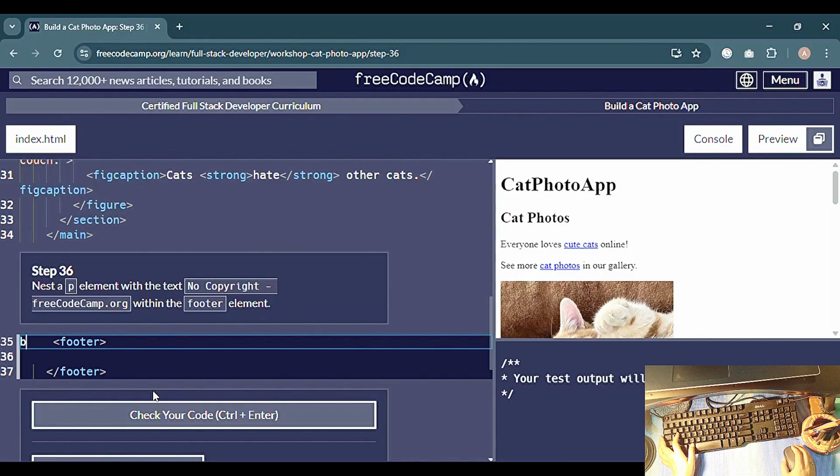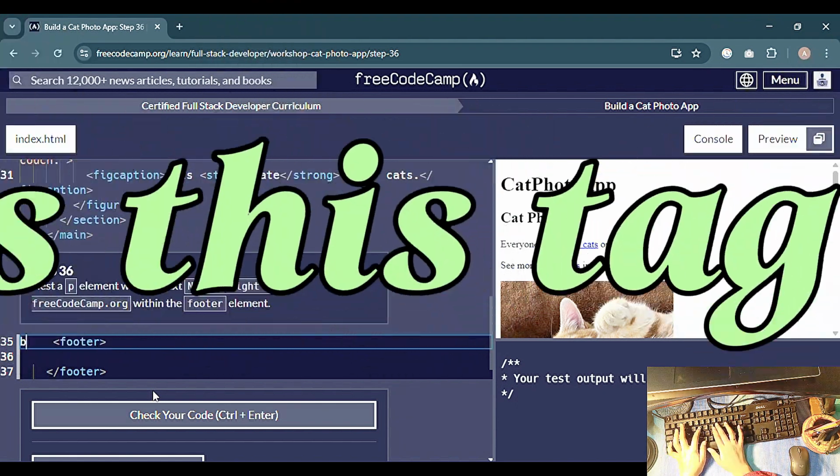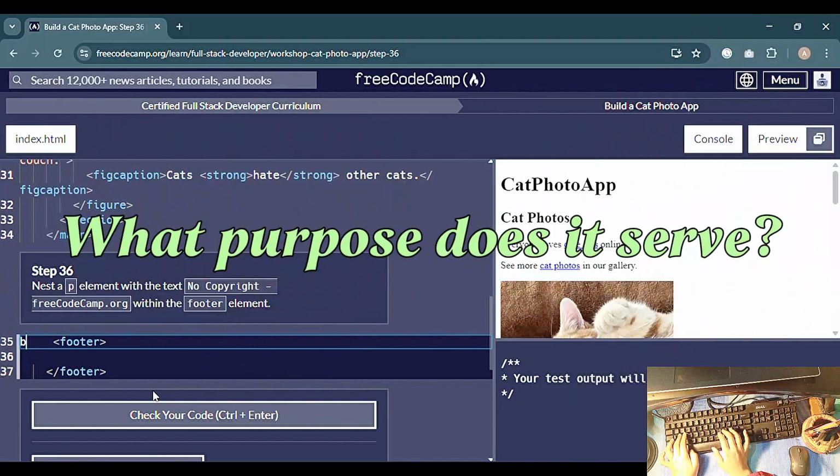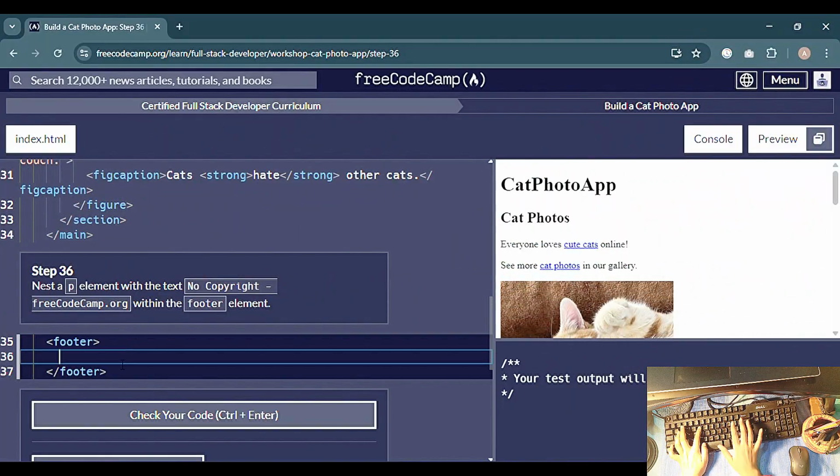What I like about this project is that it forces you to practice all the things. Before I used to jump straight into tutorials or copy code without thinking much, but now even adding a simple alt text or writing a list makes me pause and think. Why is this tag here? What purpose does it serve? That's the real learning for me.